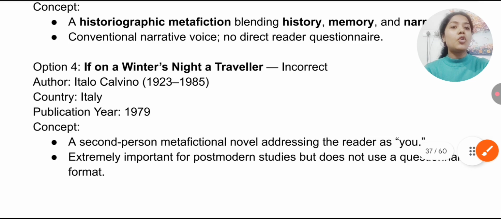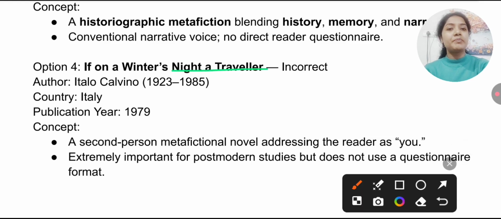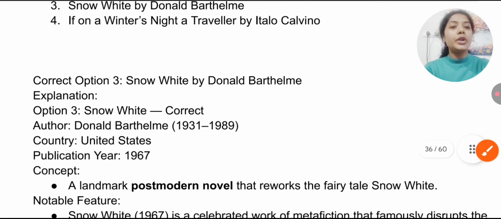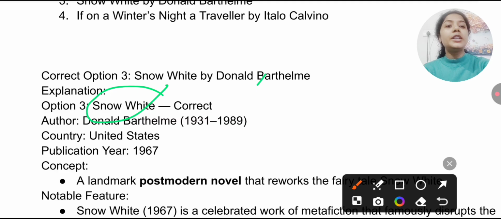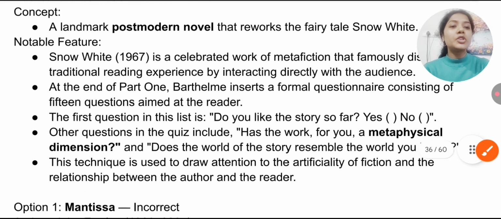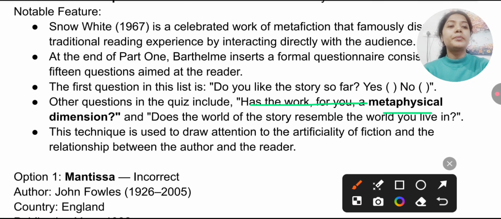Next one we have If on a Winter's Night a Traveler. This is also incorrect. This is written by Italo Calvino from Italy. The writer is Italian, and this work was published in 1979. This is written in the second person, and it is also a metafictional novel. There is no questionnaire included. So the correct answer was Snow White. It is by Donald Barthelme, and publication is in 1967. Remember the questions that are included here.